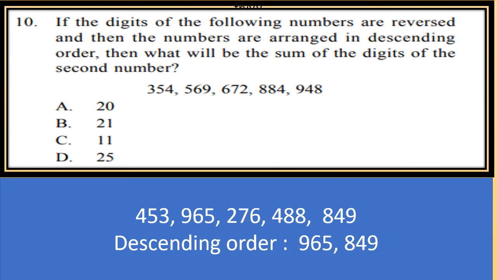If the digits of the following numbers are reversed and then the numbers are arranged in descending order, then what will be the sum of the digits of the second number? Now first arrange the given numbers in reverse order. So I have written the reverse order of the numbers. Then arrange the numbers in descending order. We will arrange up to the second number because we need the sum of the digits of the second number. So the second number here is 849. So find the sum of 8, 4 and 9.